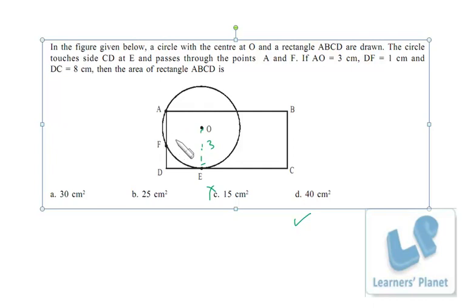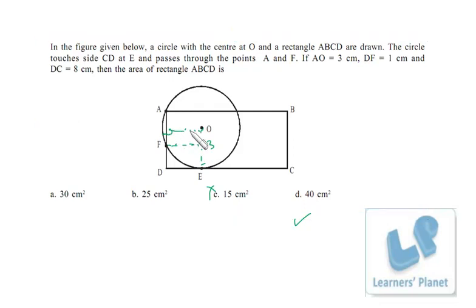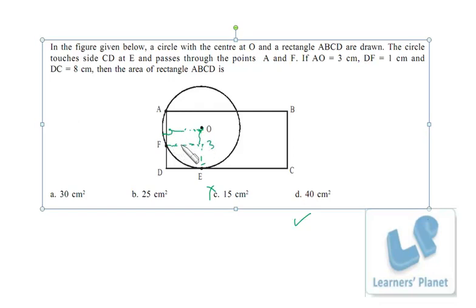See, this AF is nothing but the chord of this circle, right? So if you drop a perpendicular from the center, it will bisect the chord, right? So I make a rectangle over here this way.